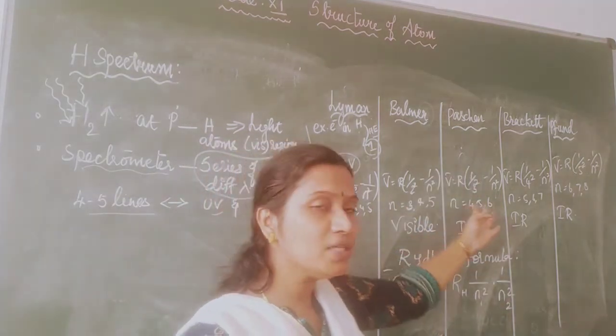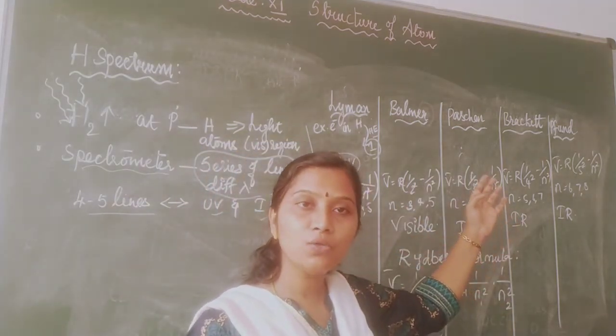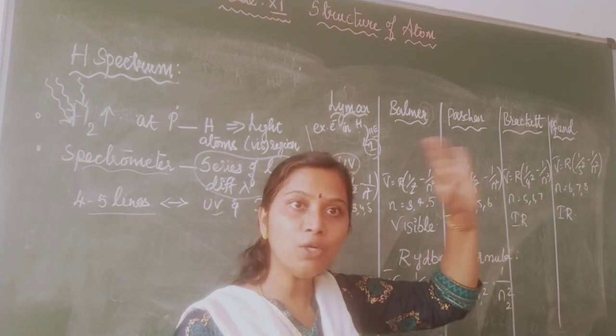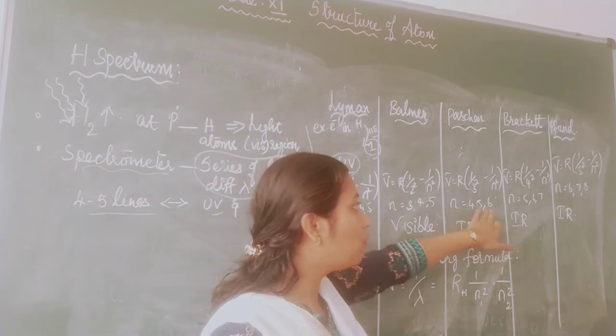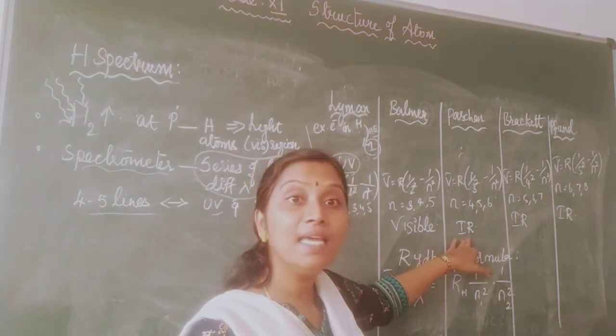Now what is Paschen series? The excited electron jumps from a higher energy level to the third energy level, where n is equal to 4, 5, 6. It is visible in the infrared region.